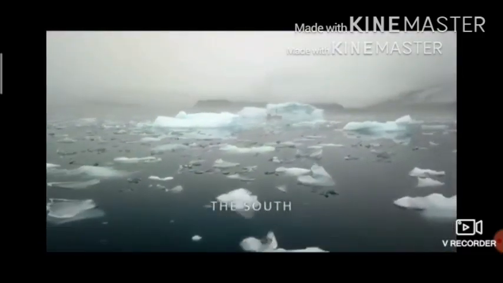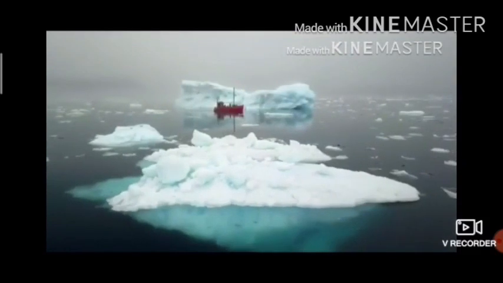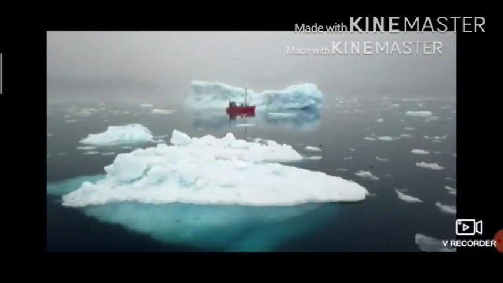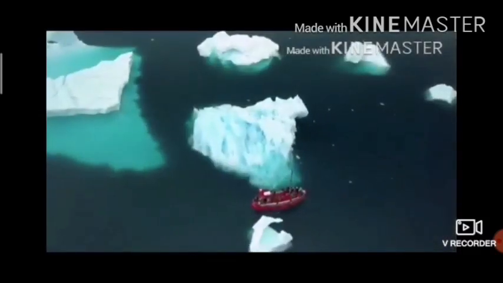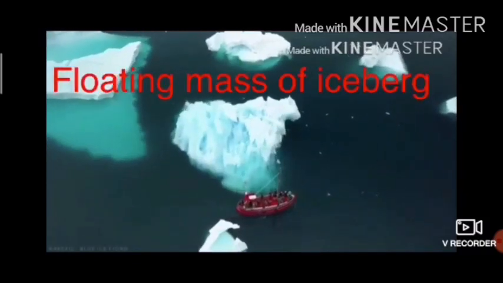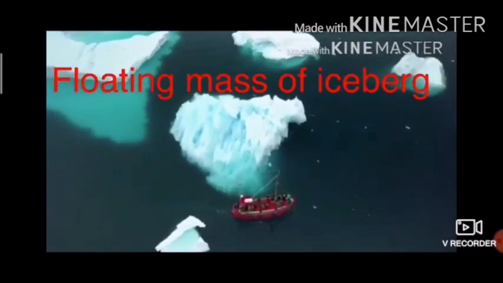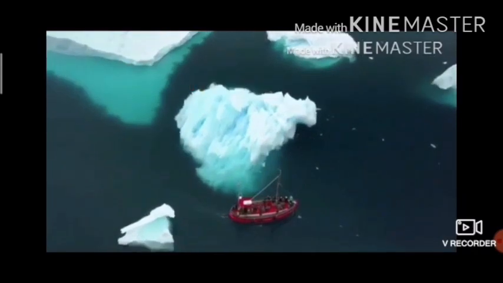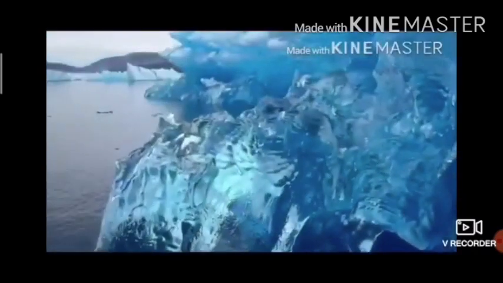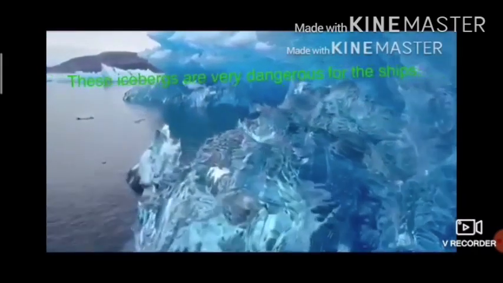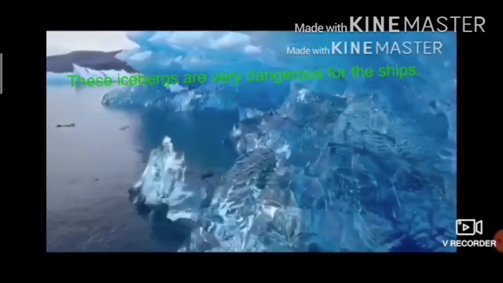The floating mass of ice in the sea is called an iceberg, and icebergs are very dangerous for ships. The International Ice Patrol always keeps a watch on icebergs. Did you know in 1912, the Titanic sank after hitting an iceberg? It had 1,500 passengers. A famous movie has also been made on this accident.